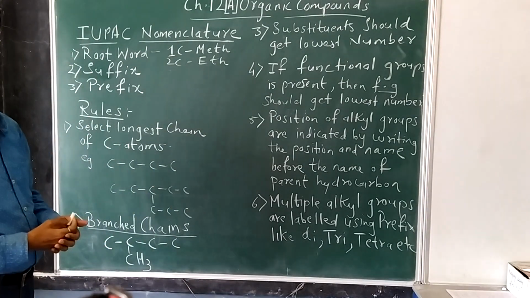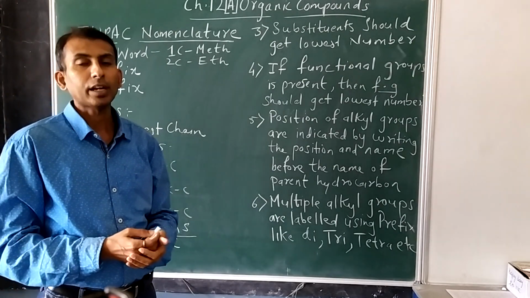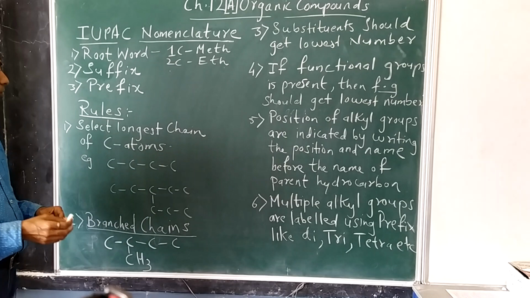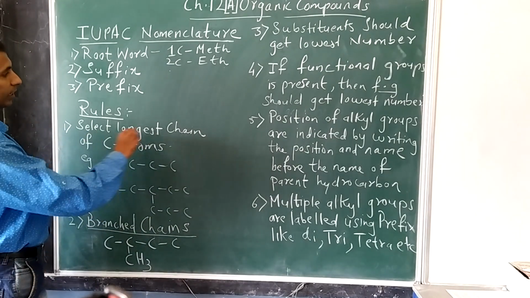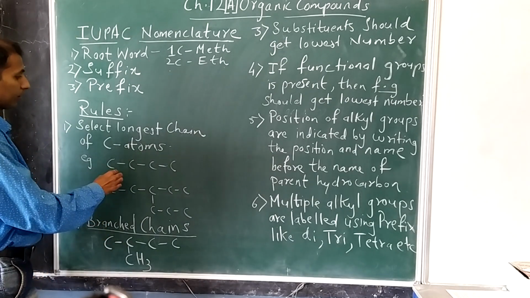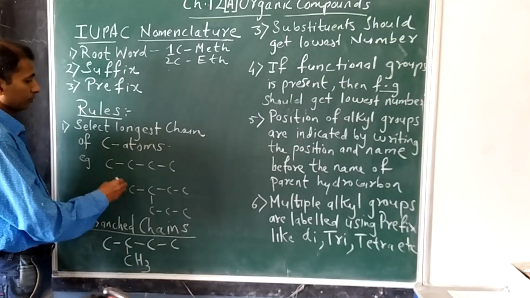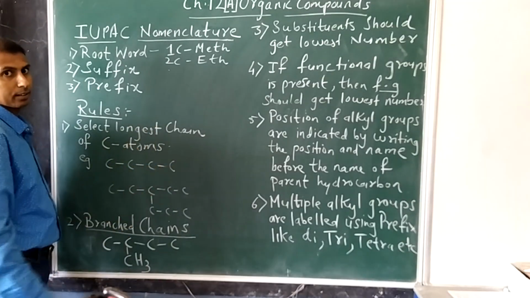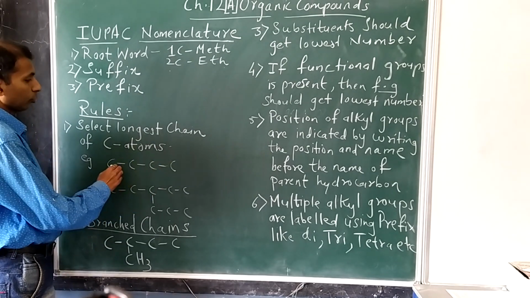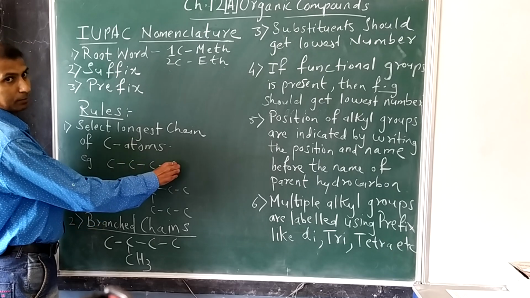Now, if an example is given to you, and we have to write down the IUPAC name for that organic compound, what do we have to follow? First one, we have to select the longest chain of carbon atoms in that compound. For example, a compound is given to you containing this particular carbon chain which is straight. So this becomes the longest chain.